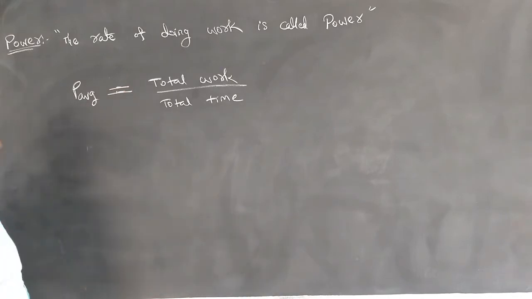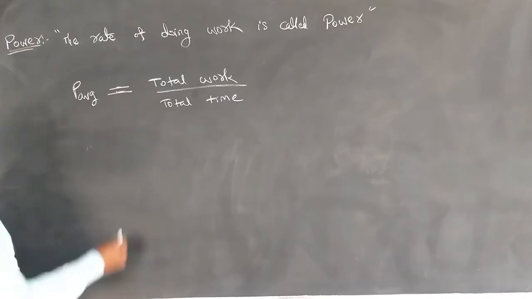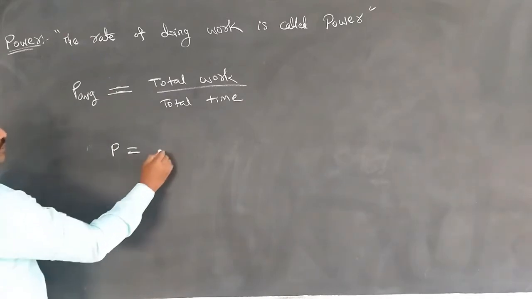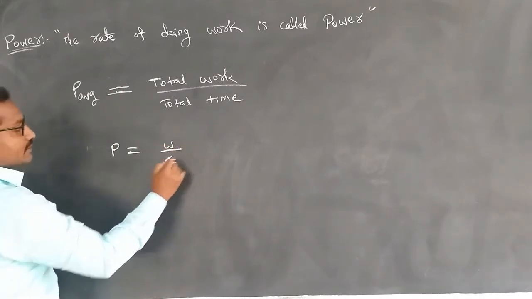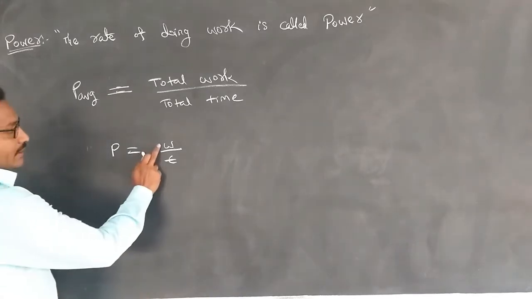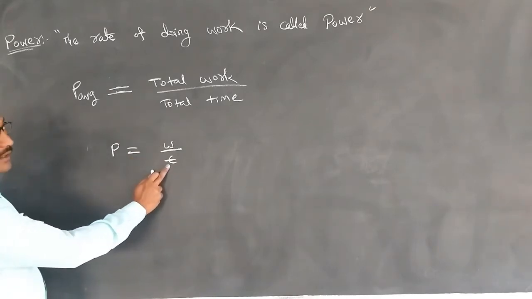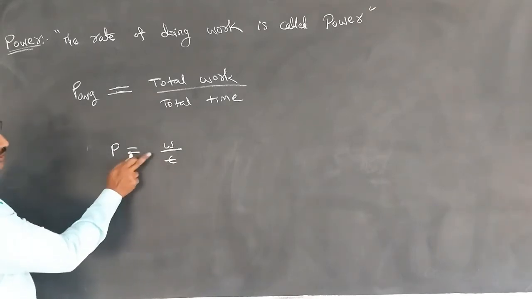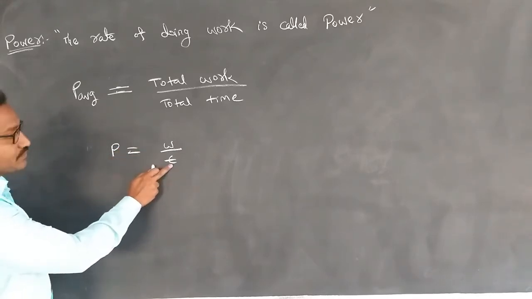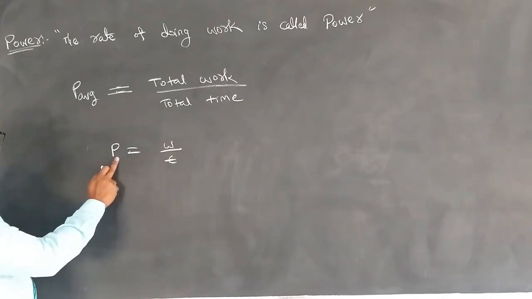In other words, we can define power in the simplest manner: power P equals work done divided by the time period. We have one more definition also: the ratio of the work done to the time period is called power. In this way also we can define it.